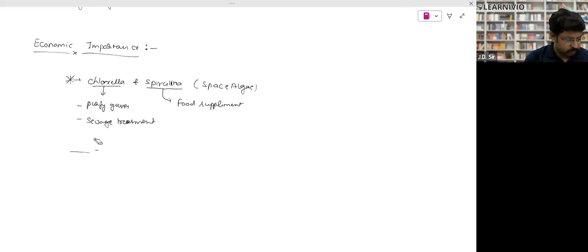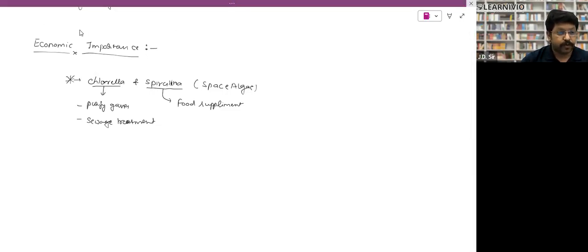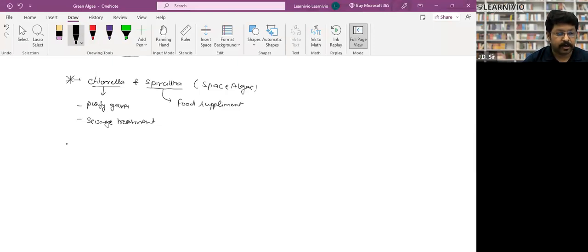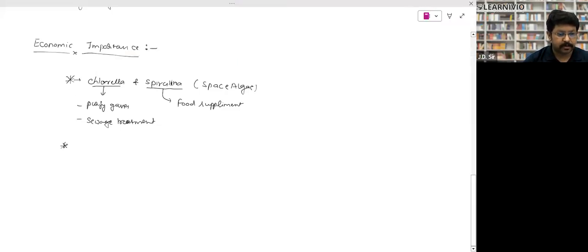One very important question was there. Just a minute, give me one second. Red one. There is a disease, and that disease is, yes, Cephaleuros. That is a very important alga. You can't forget that alga. Cephaleuros causes the red rot disease, the red rust disease of tea.